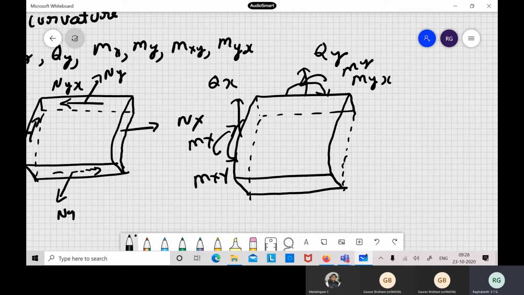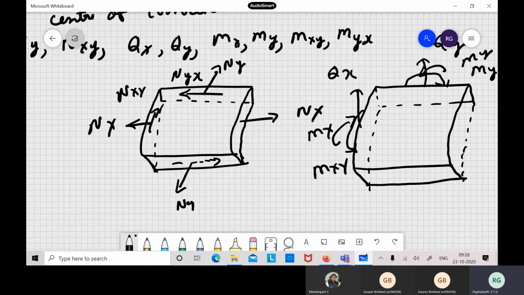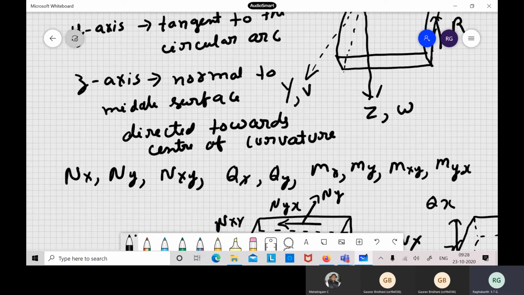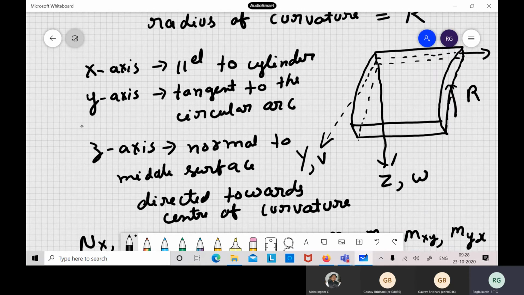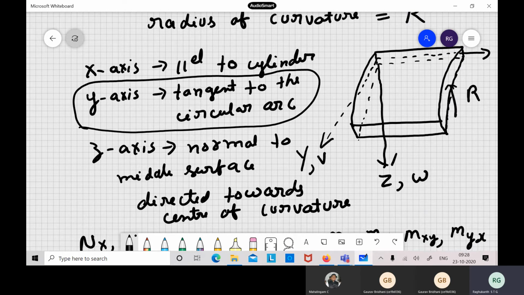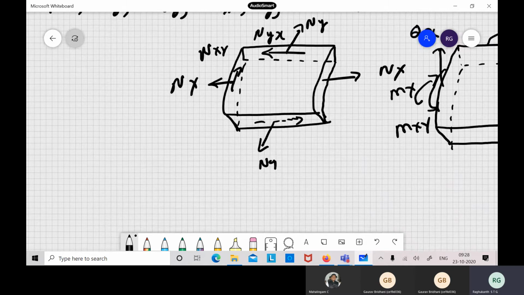All other things are there here also. Whatever we defined for plate theory is perfectly valid for shells. The only difference is the curvature, especially in terms of axes: the y-axis is the main thing, and we have taken it as a tangent to the circular arc. This is the only difference; all other terms remain the same.